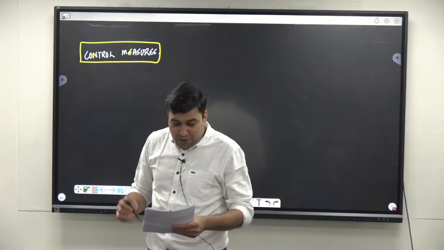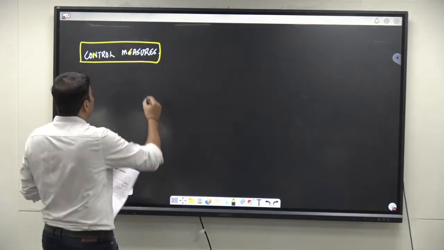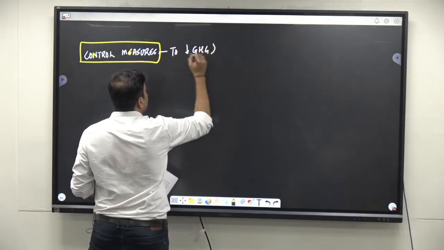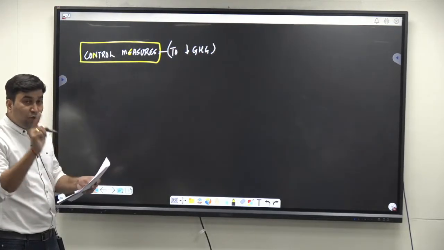So how do you write control measures? Control measures to bring down the greenhouse gases. What do we have to do? Control measures to bring down greenhouse gases, which cause global warming, in the light of the Kyoto Protocol.